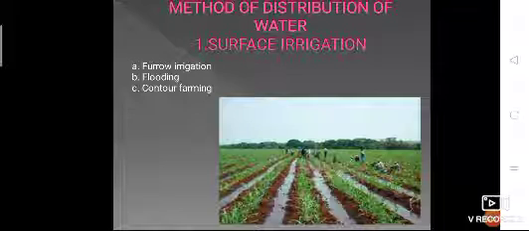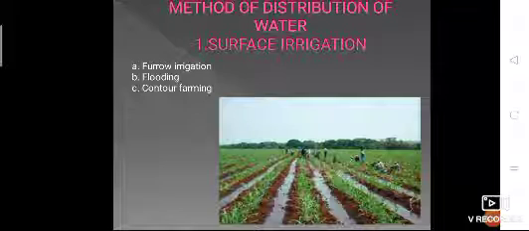Now in this method, irrigation water is distributed to the agricultural land on the surface. Okay, you can see over here in the picture that I have provided, this is a furrow irrigation system where small channels are made on the surface and the water is supplied to the agricultural land. Okay, this is surface irrigation.